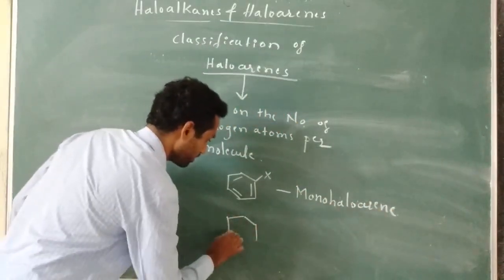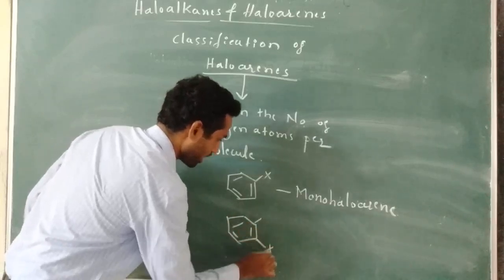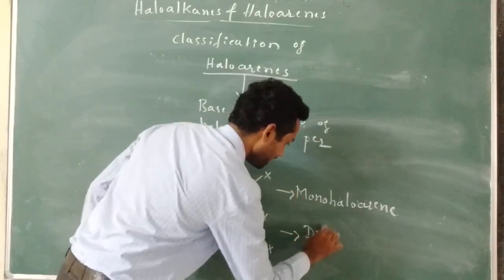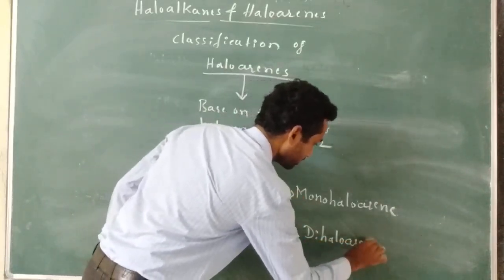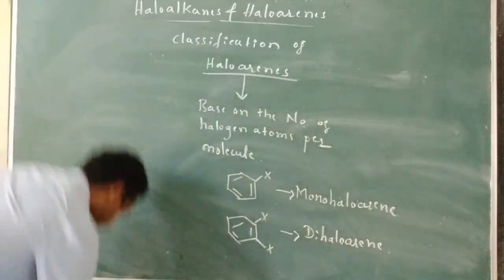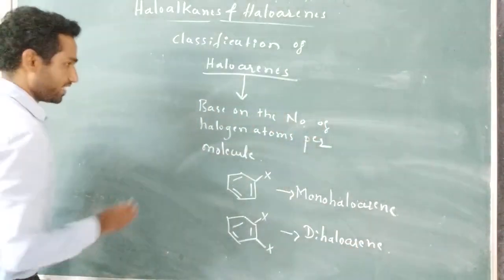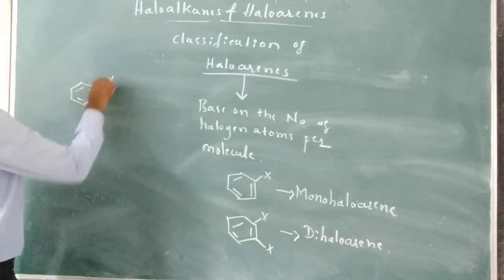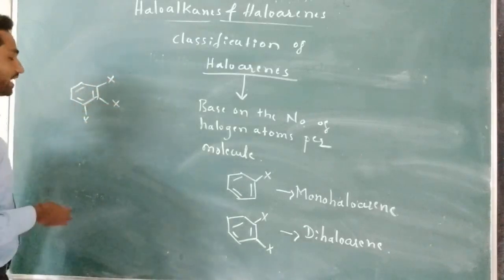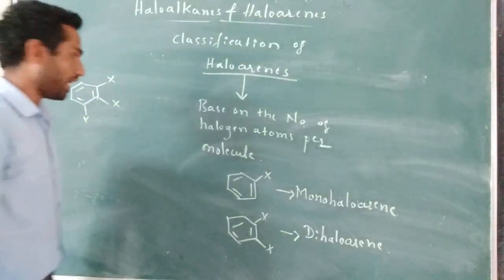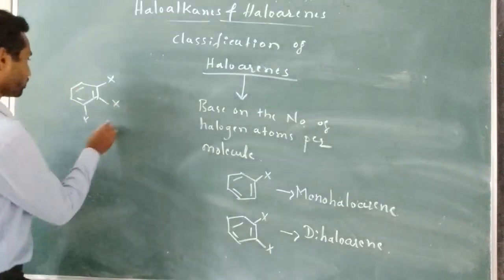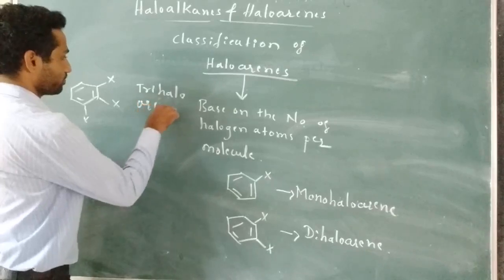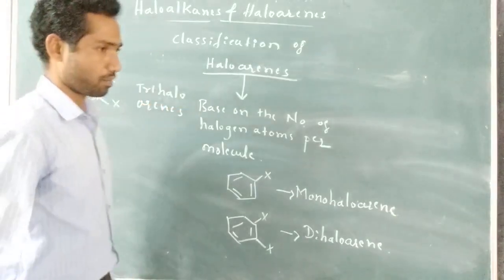Similarly, if there are 2 halogen atoms per molecule, then we call it a dihaloarene. One more molecule that I can write, where X are nothing but halogen atoms. Therefore this is known as trihaloarene. So this is the only class in this.